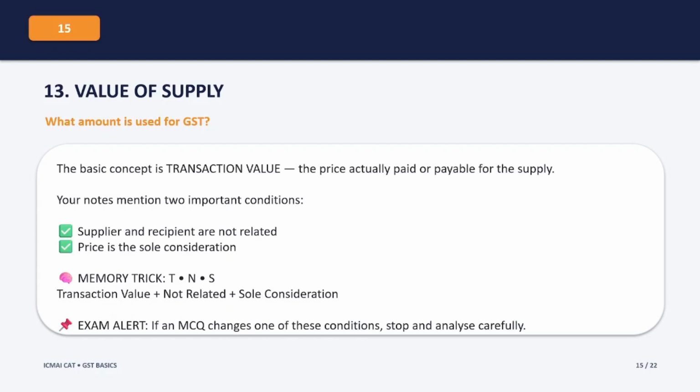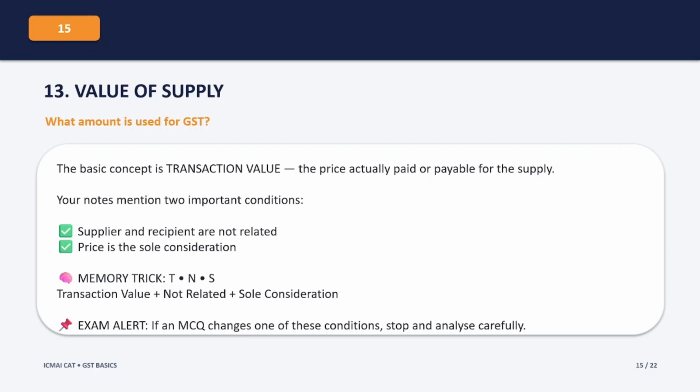Now let's understand the value of supply. The basic concept is transaction value. That means the price actually paid or payable for the supply. But there are conditions. According to the basic rule in our note given in the video, the supplier and the recipient should not be related, and the price should be the sole consideration for the supply.